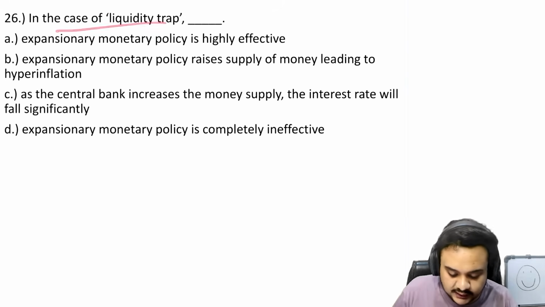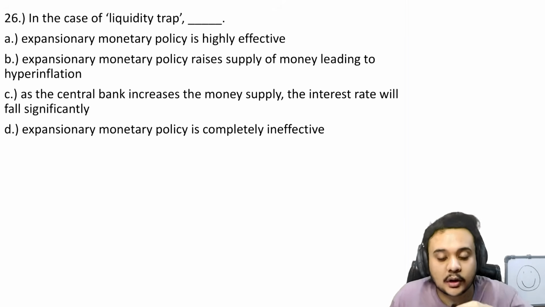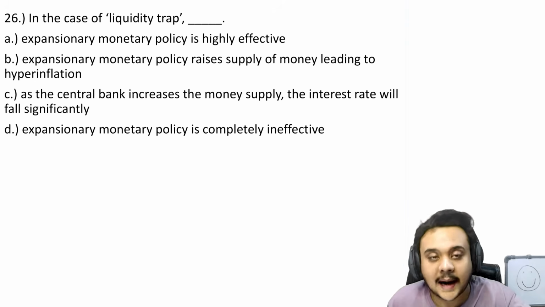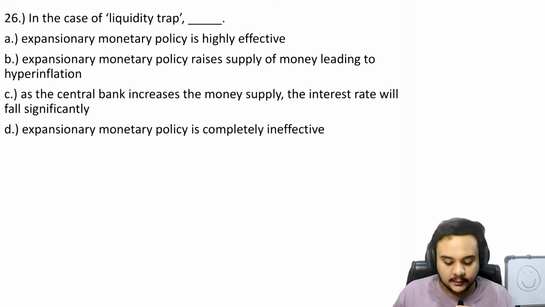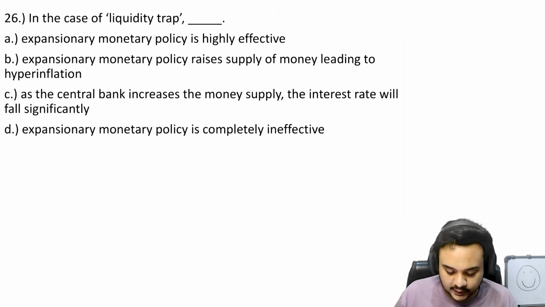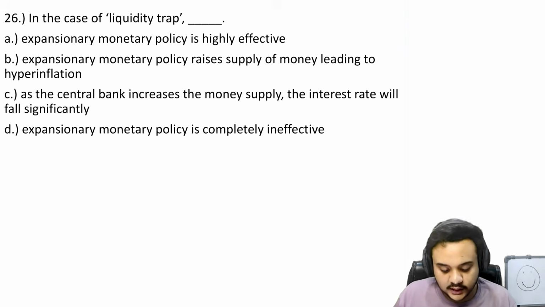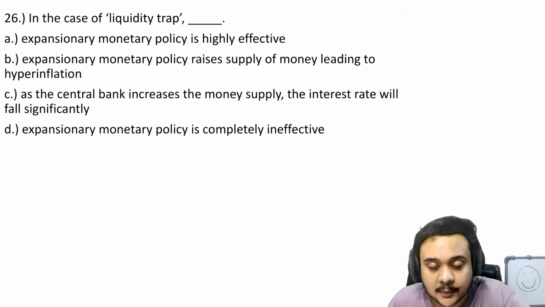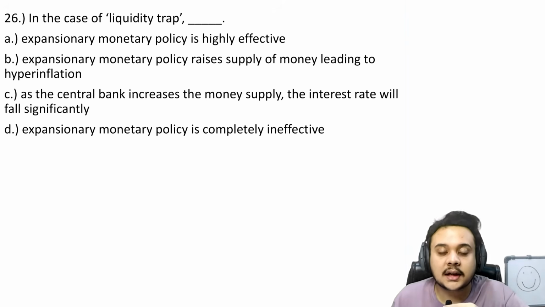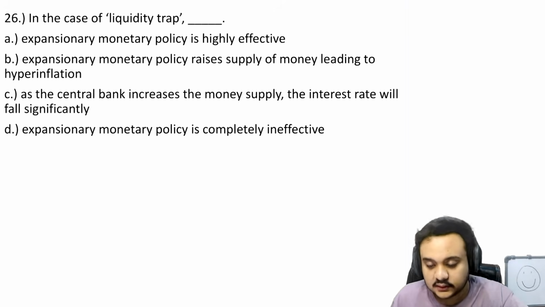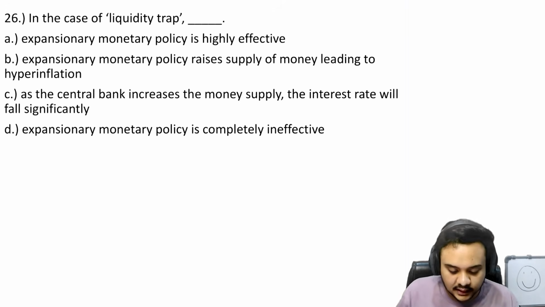In the case of liquidity trap, you are given an expansionary monetary policy, and you have to tell what happens when there is an expansionary monetary policy in the case of a liquidity trap. Okay, so first of all, what are the things that you need to answer this? First of all, you need to know what the definition of a liquidity trap is. Then you should have seen the graph at least once to have an idea of what we are talking about. So just with these two things, I think that you can answer it very, very easily. So let us write down the definition. I'm going to write down the keywords and listen to what I'm trying to say very, very carefully.